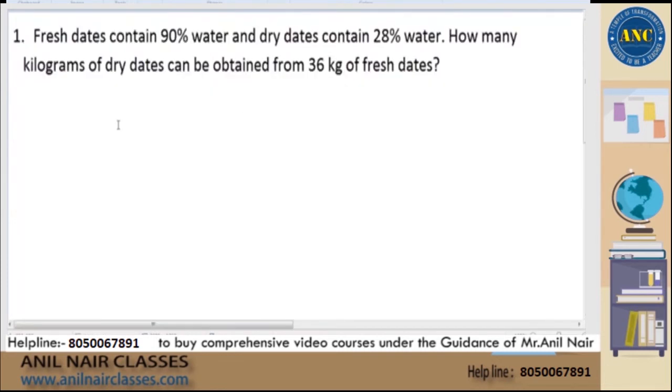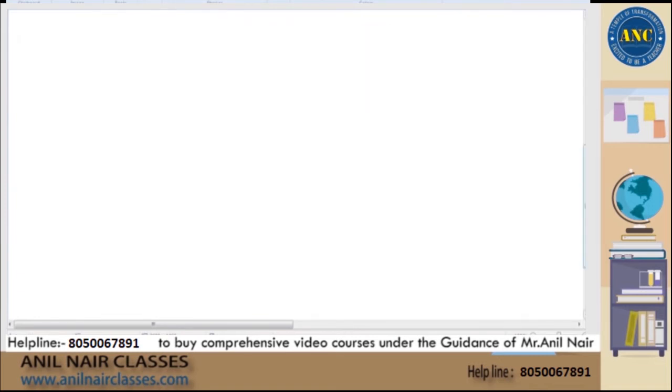Now see here. First let us read the question. The question says, fresh dates contain 90% water and dry dates contain 28% water. How many kgs of dry dates can be obtained from 36 kgs of fresh dates? Now listen to this carefully, sir. What is the concept of alligation?